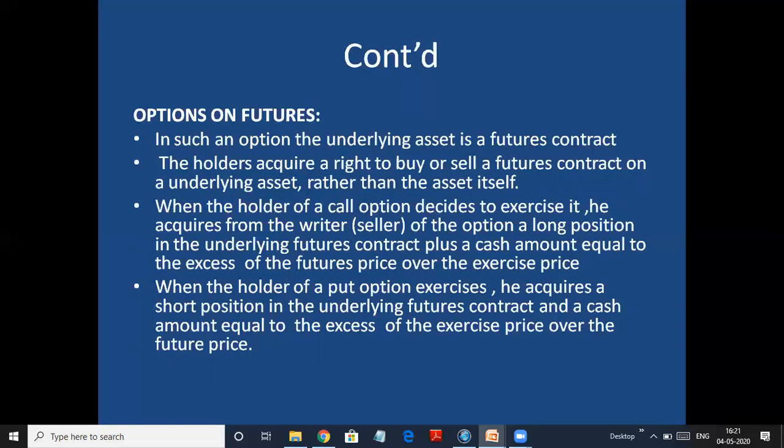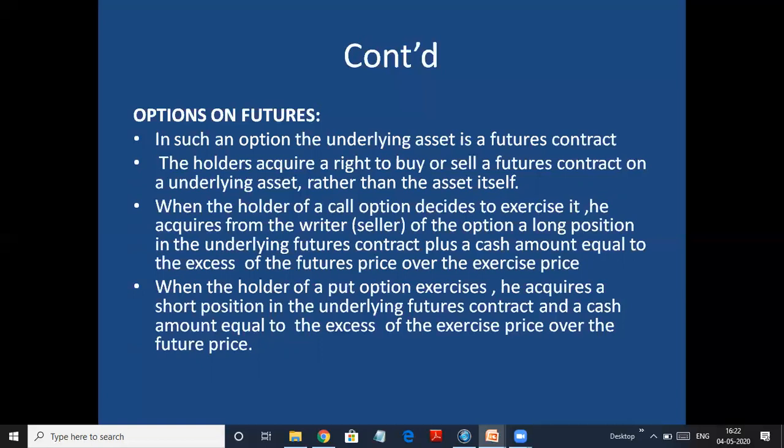When the holder of a call option decides to exercise it, he acquires from the writer of the option a long position in the underlying futures contract, plus a cash amount equal to the excess of the futures price over the exercise price. So, a holder of the call option means the person who has the right to buy. He will basically buy the futures contract plus the cash, whatever is the difference in price. So, if today I want to exercise the futures contract and the exercise price is 500 and the market price is 600, I will buy the contract plus that 100 rupees gain also should be given to me.